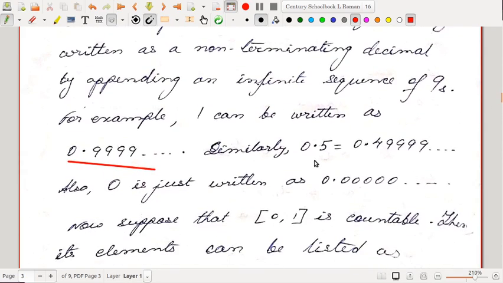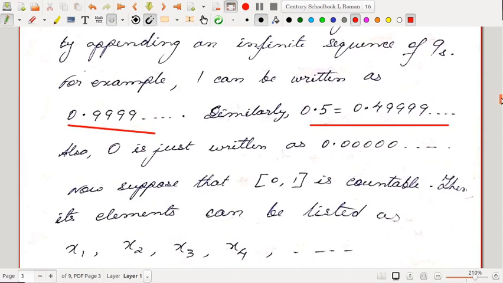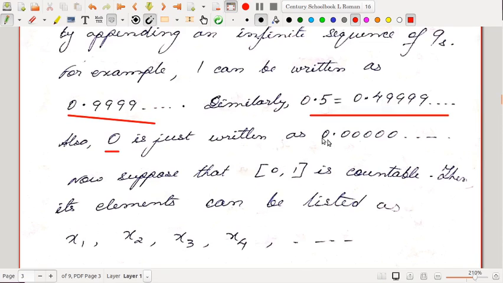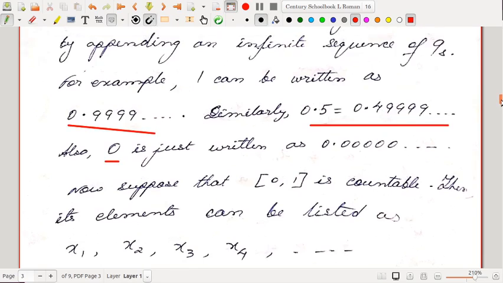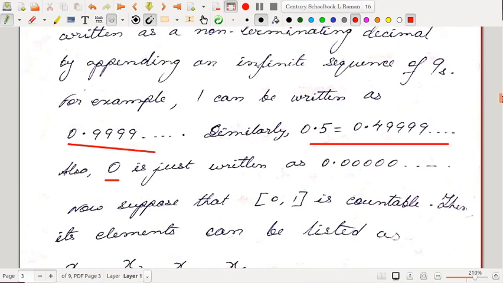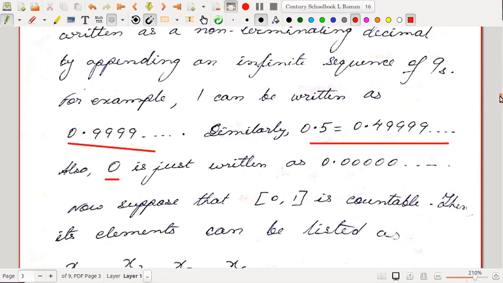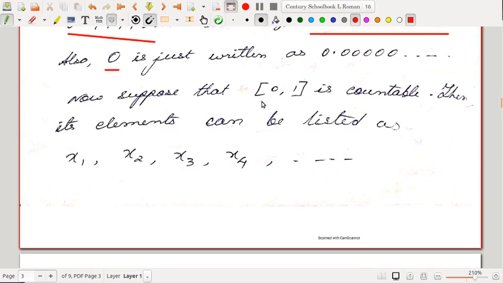0.5 can be written as 0.4999999... Everything goes on. Also, we adopt the convention that 0 is just written as 0.0000... These are the conventions. Under this convention, every real number between 0 and 1 can be written uniquely as 0.a1 a2 a3 and so on. Now we suppose that (0,1) is countable.